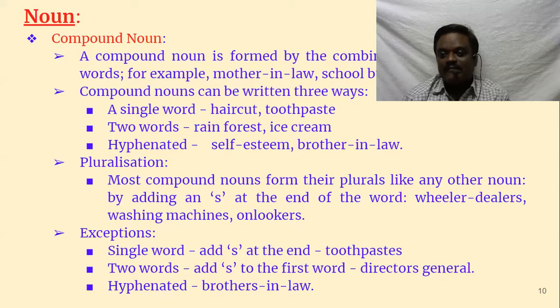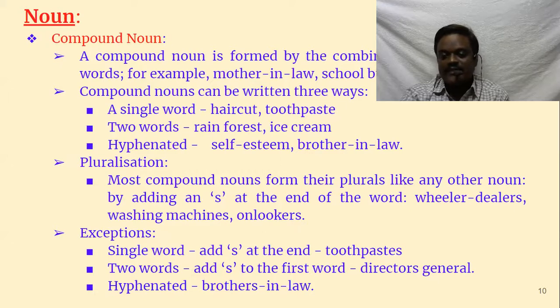So brothers-in-law, mothers-in-law, sisters-in-law, not sister-in-laws. Like that, pluralization sometimes becomes confusing, but once you understand the logic behind who is more, is it the brother or the law?